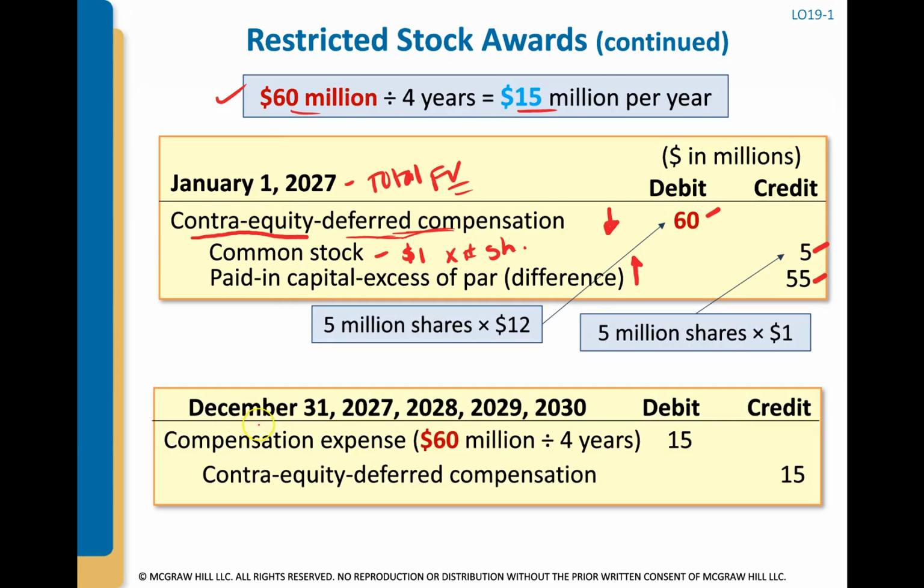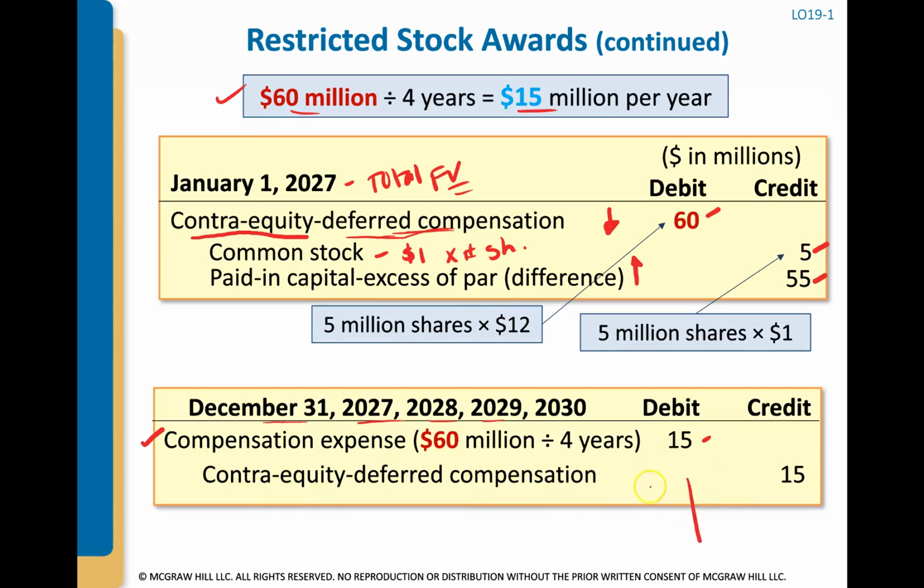Now, at the end of each year, because it's a 4-year vesting award in this situation, we're going to recognize $15 million of compensation expense each year. So at the end of each year, we're going to debit compensation expense for $15 million, and then we're going to credit this contra equity deferred compensation account by $15 million.